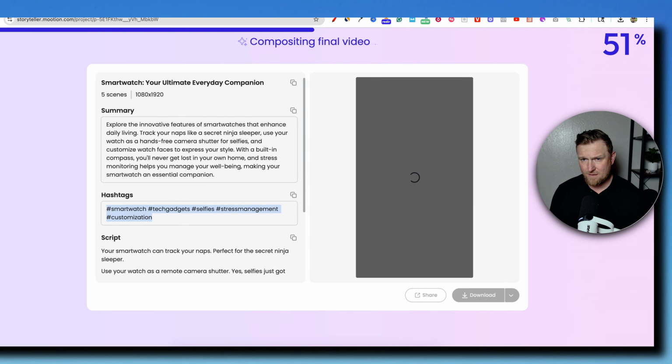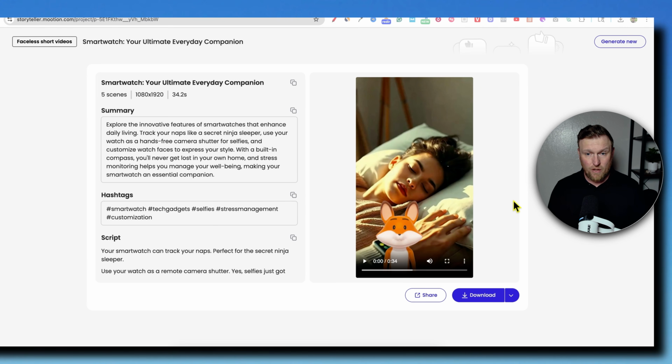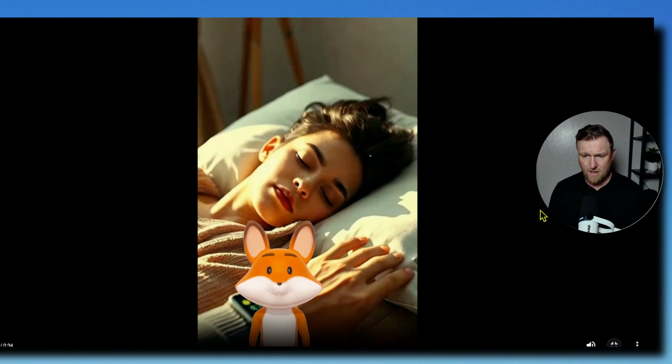We're at 43%. And it's saying it's compositing. I would rather use a different term like rendering or something like that. Creating, rendering, but we are at 68% right there. All right, so here's what it will look like after you render your video. We can go and download this. We can do a drop down here and we can get a thumbnail, a video, and we can share this as well. So let's go ahead and do full screen and push play and see what this 34-second video was able to create for us.